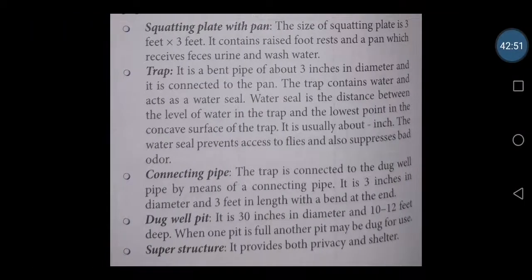So the various parts of this water seal latrine are the squatting plate with pan. As I have told, the size of the squatting plate is around 3 feet by 3 feet. It contains a raised foot rest and a pan which receives the feces, urine, and even the wash water. And there is a trap. It is a bent pipe of about 3 inches.